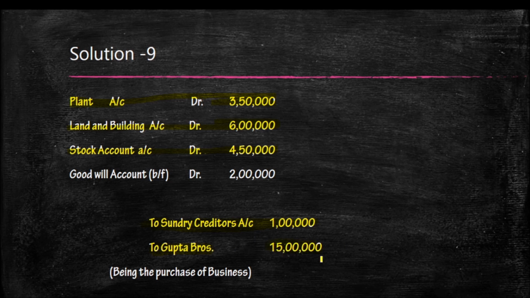So total what is the amount coming? 1 lakh plus 15 lakh, 16 lakh is coming. But only asset available is what? It is only for 14 lakh. So when we write the entry like this, if the difference is coming on the asset side, we will write goodwill account. BF means balancing figure. It is 2 lakh. The balancing figure is coming in the asset side or debit aspect. We will write it is goodwill.